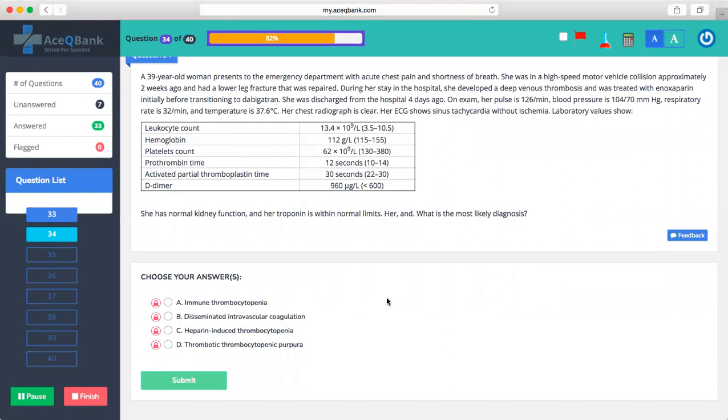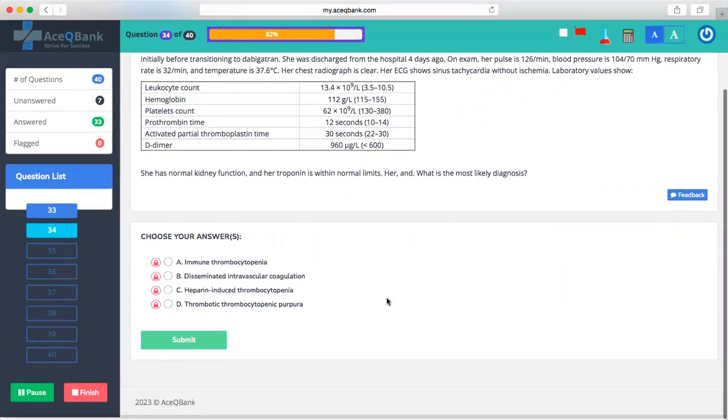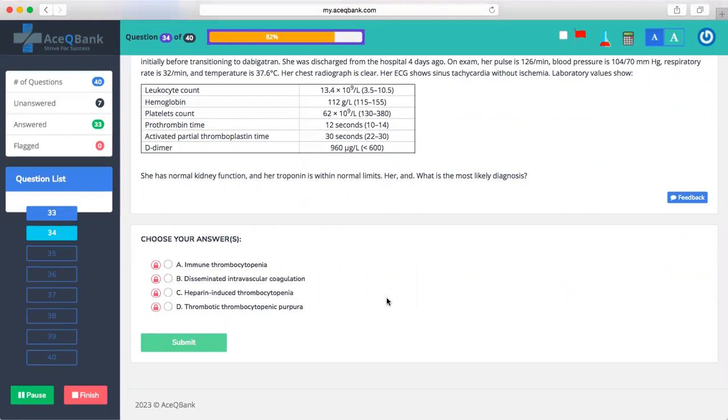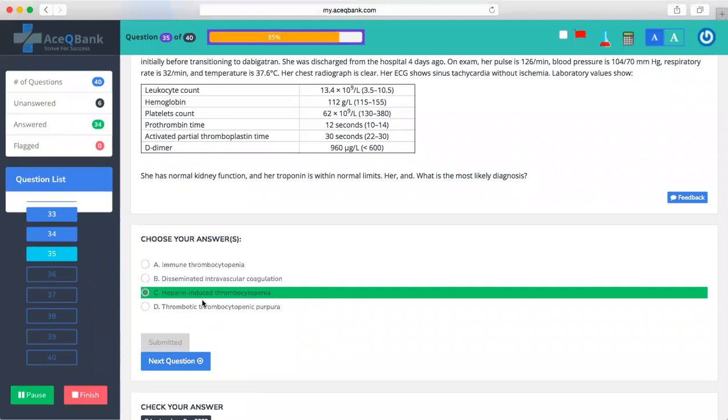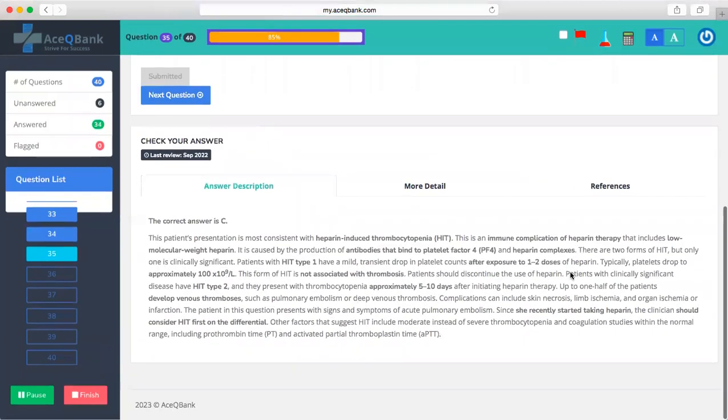The options are immune thrombocytopenia, DIC, heparin-induced thrombocytopenia, or TTP. Since many of you have been giving answer C, let's go with heparin-induced thrombocytopenia. Let's see the answer. So the answer is heparin-induced thrombocytopenia.